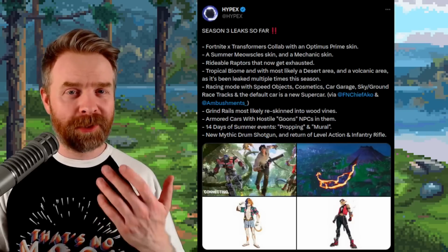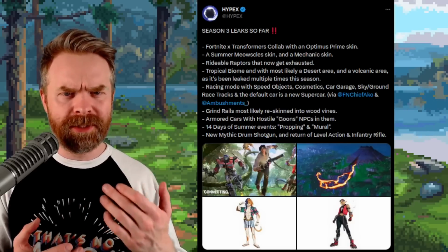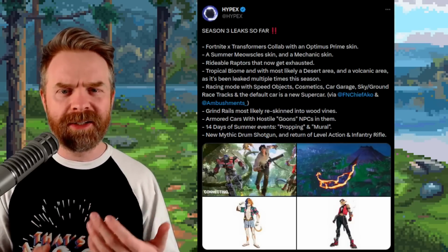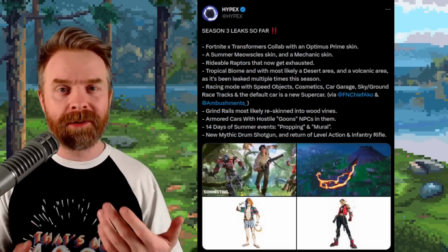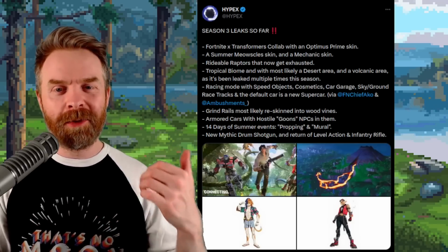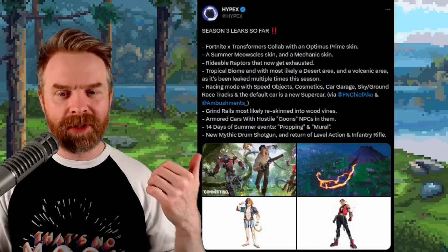And last up here, we're talking about Fortnite. If you still play this game, you might be excited to know that Optimus Prime is apparently coming to the game. There will be an Optimus Prime skin as well as some other goodies.